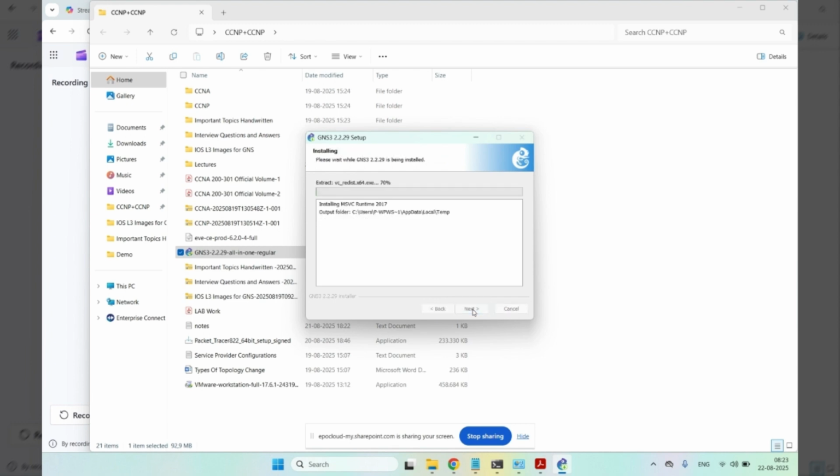It has been started. I have to click next and agree several times, because multiple software is installing in the same package. This is the GNS3 all-in-one package, so I don't need to install any additional or helping software. Maybe I can pause the video, and when it's finished I'll be back again.